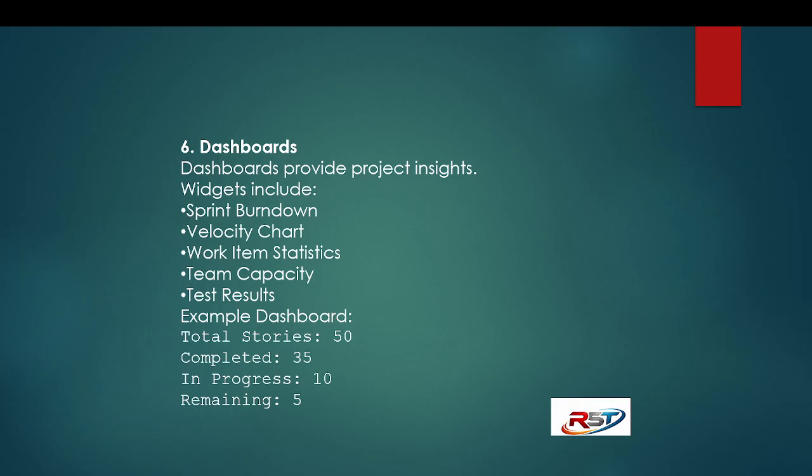Example dashboard. Total stories 50. Stories means user stories, that is, user requirements. Completed. How many have completed? 35 completed. In progress. How many are in progress? 10 in progress. Remaining. So 5 are remaining, that have not started and not completed. So like that it will show.